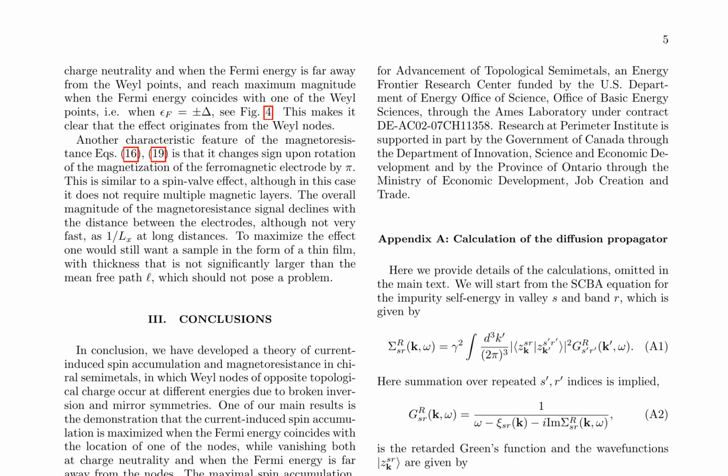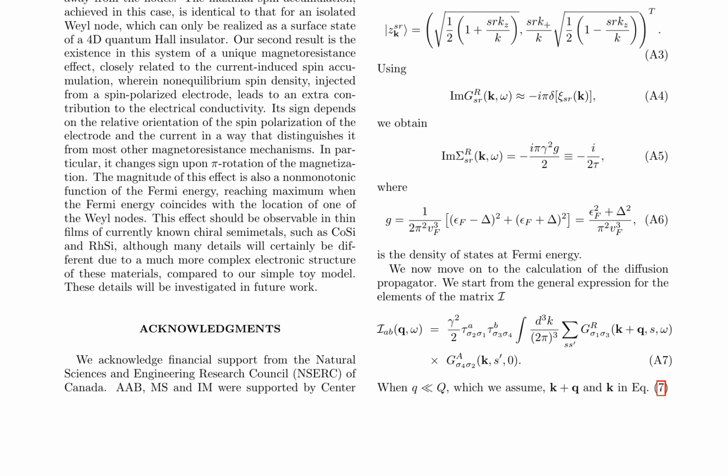The maximal spin accumulation achieved in this case is identical to that for an isolated Weyl node, which can only be realized as a surface state of a 4D quantum Hall insulator.